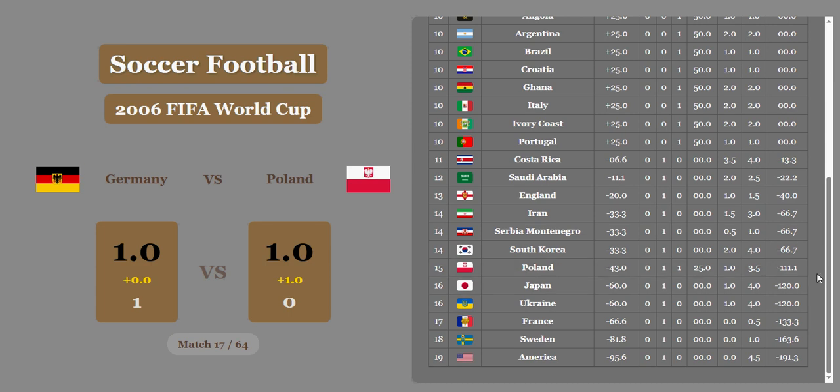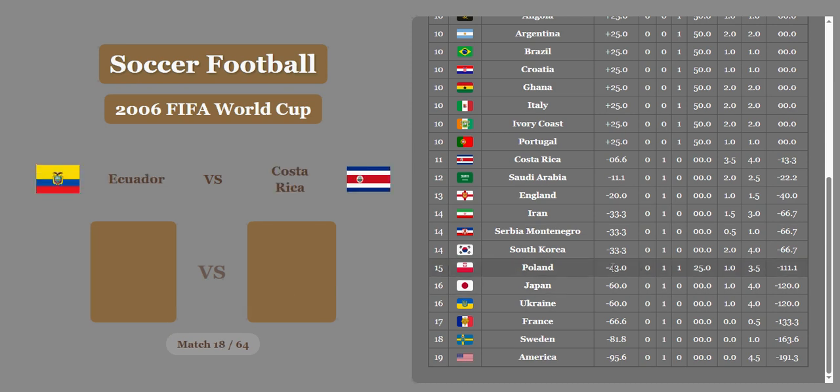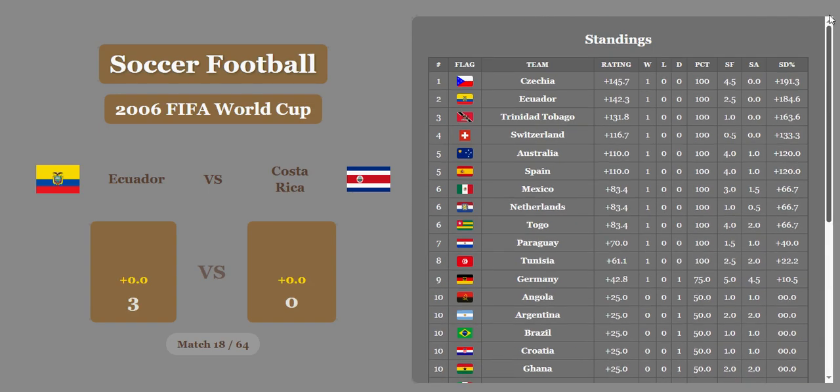Below South Korea, Serbia, Iran, and above Japan and Ukraine, as Ecuador gets a huge win over Costa Rica. 3-0. No significant economic difference, at least not enough for the algorithm. And Ecuador is going to take first place now.